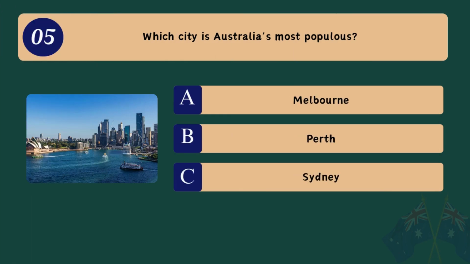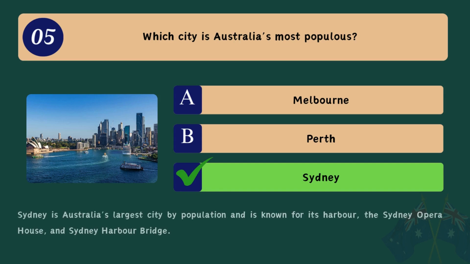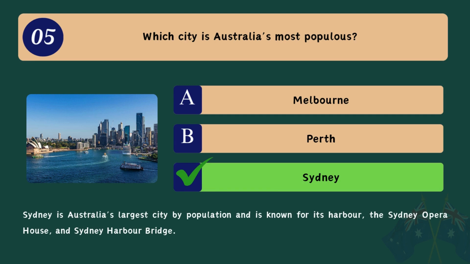Question 5. Which city is Australia's most populous? A. Melbourne. B. Perth. C. Sydney. Correct answer. C. Sydney. Sydney is Australia's largest city by population and is known for its harbour, the Sydney Opera House, and Sydney Harbour Bridge.